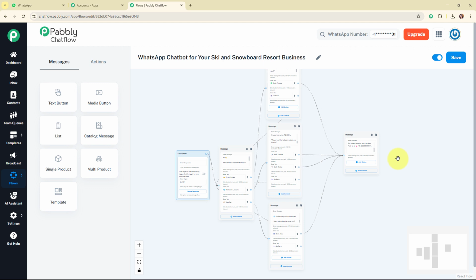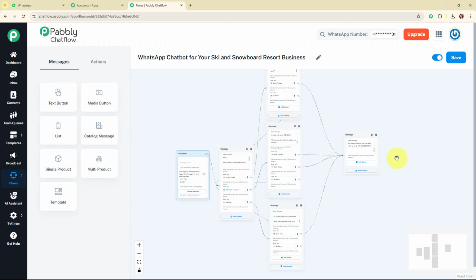In this video, I'll show you how to create a WhatsApp chatbot to automatically answer common visitor questions for your ski and snowboard resort. It's a great way to improve guest experience, save time and boost bookings. Here on my screen you can see the chatbot that I've already created for my ski and snowboard resort business using Pabbly Chat Flow. Firstly, we are going to see the working of this chatbot by simply sending a WhatsApp message to my WhatsApp chat.